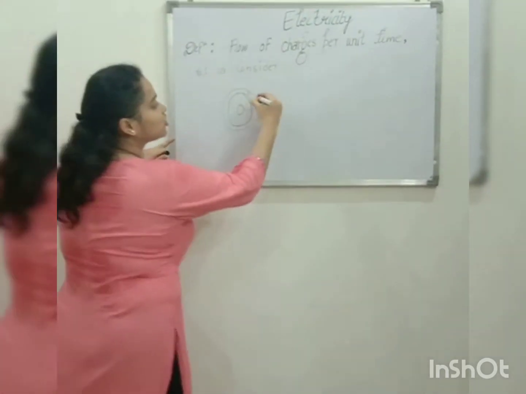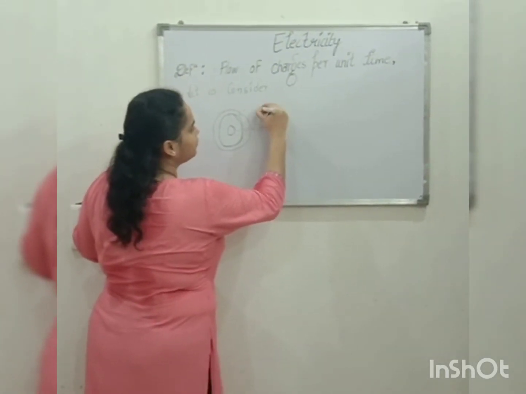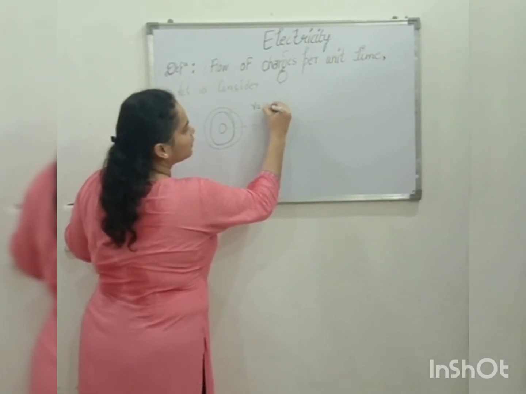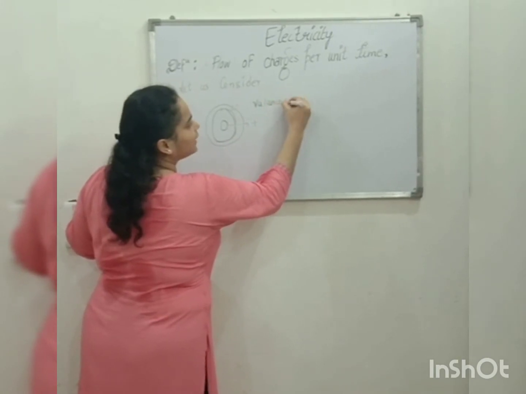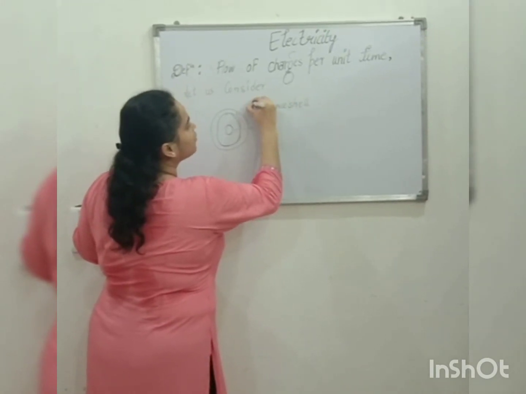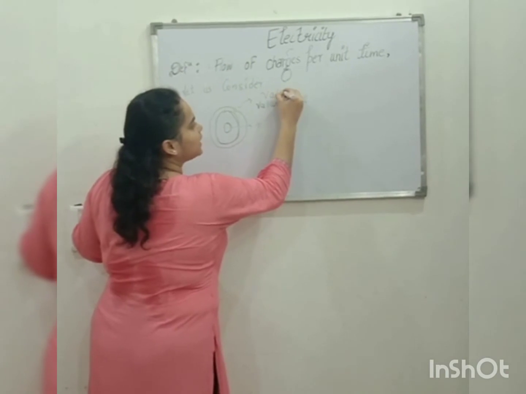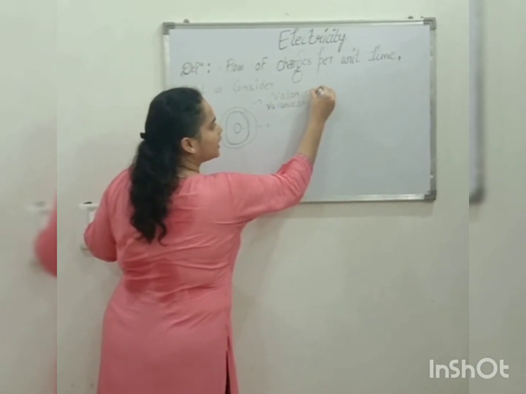That's why this shell is also known as the valence shell, and these electrons are known as valence electrons.